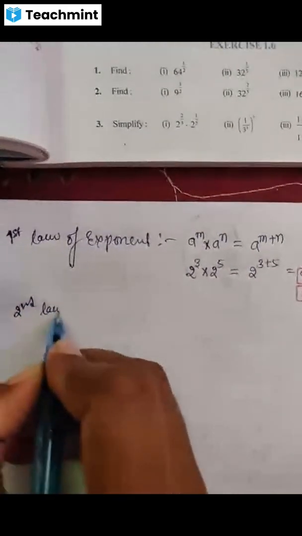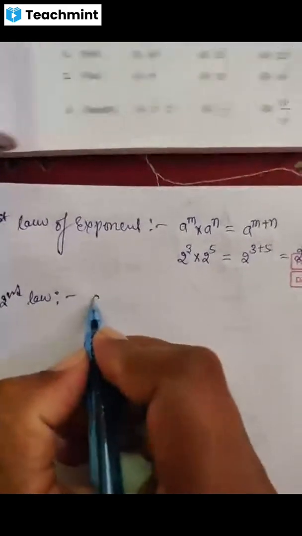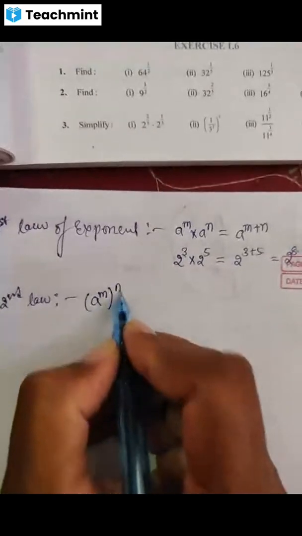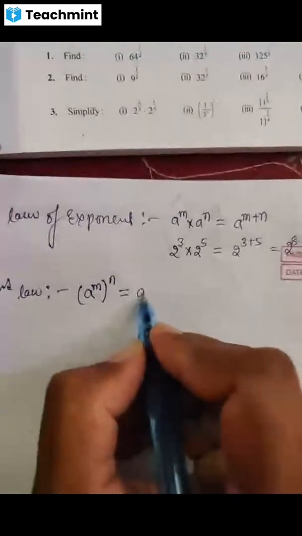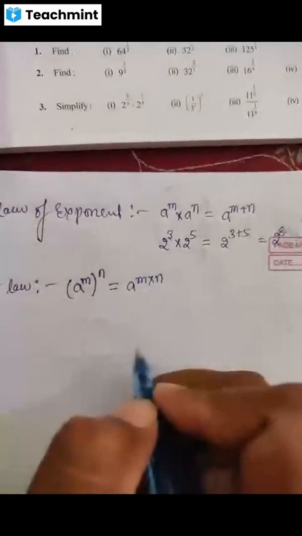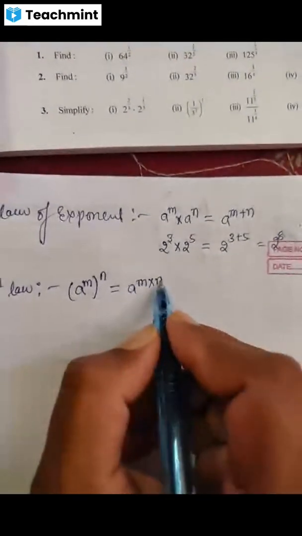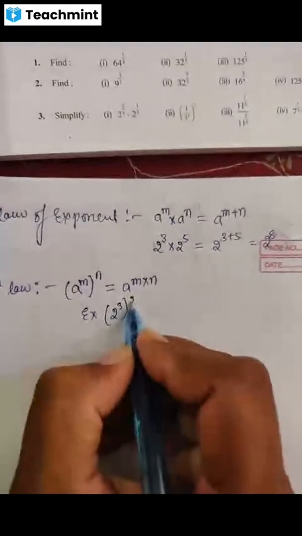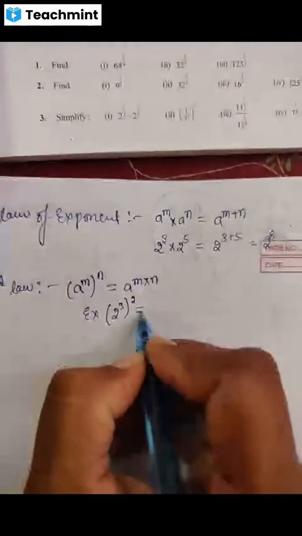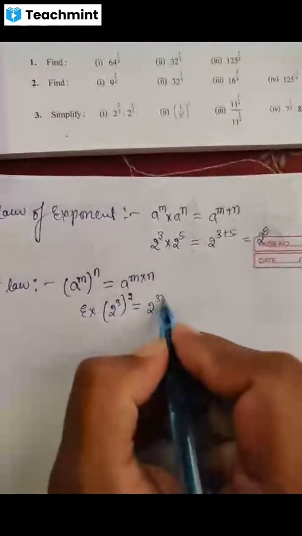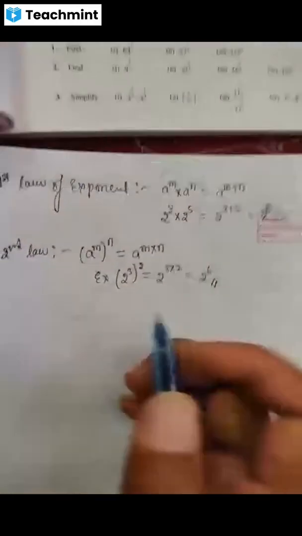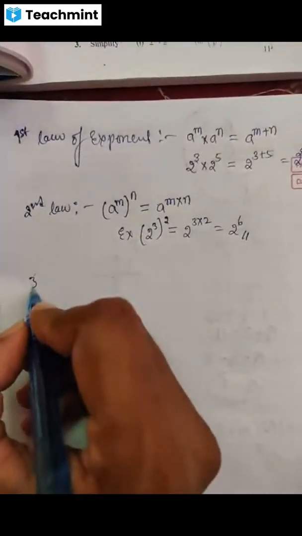So the second law: a raised to m whole raised to n is written as a raised to m into n. For example, 2 raised to 3 whole raised to 2 is written as 2 raised to 3 into 2, that is 2 raised to 6. This is the second law of exponent. And we'll move to the third law.